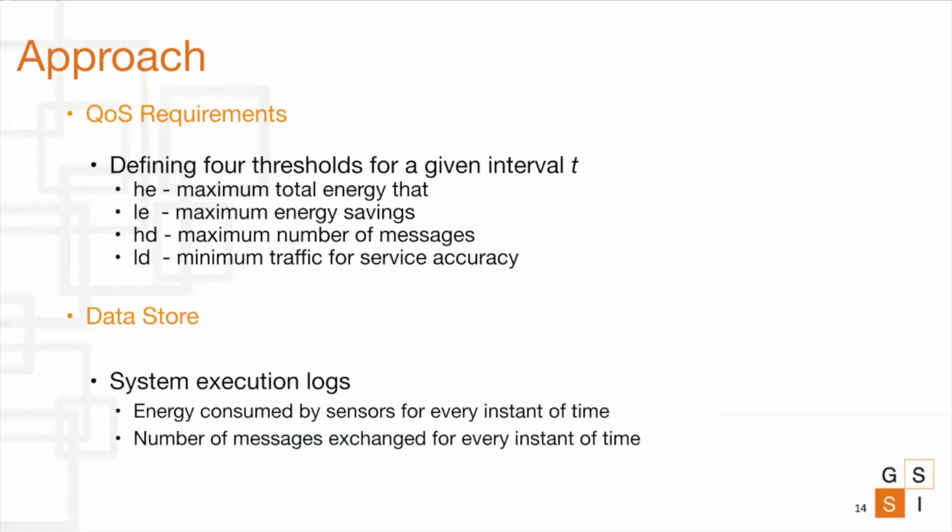Now, let us look at them one by one. The first part, once we have the architecture, is to define the quality of service requirements. Quality of service requirements are basically defined by using 4 thresholds.